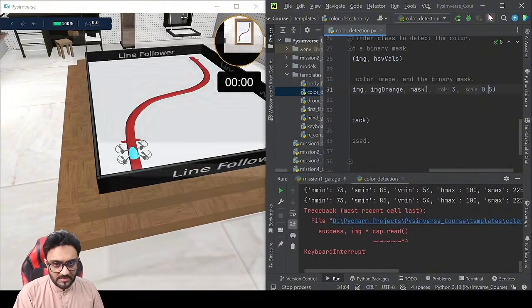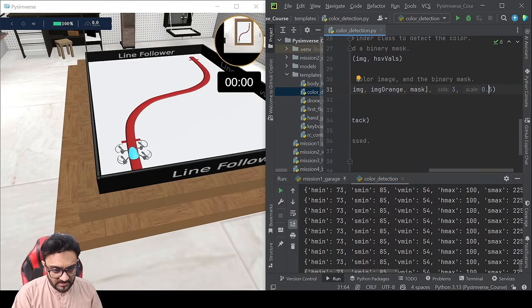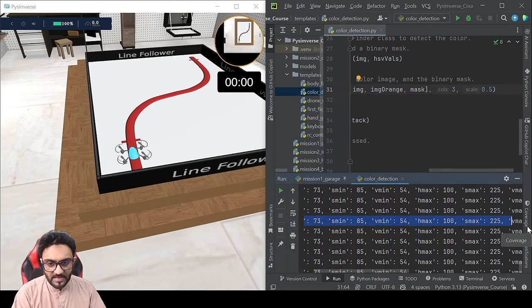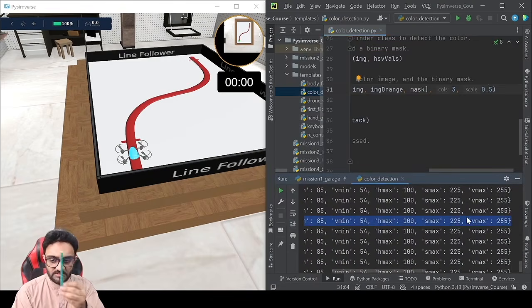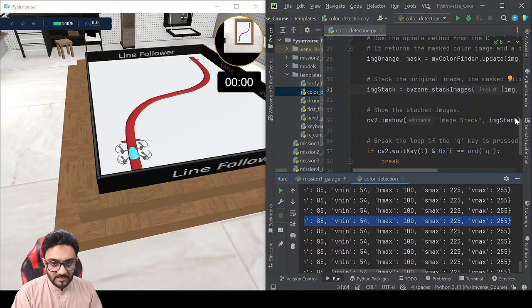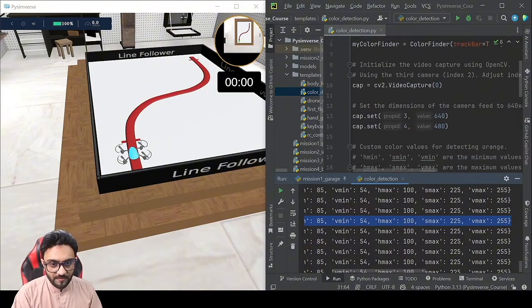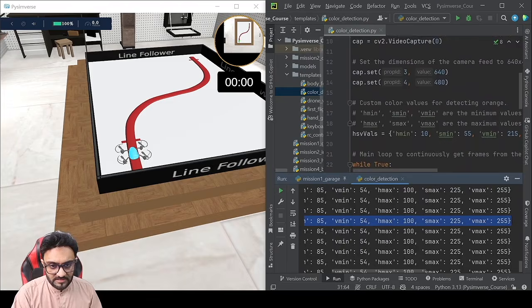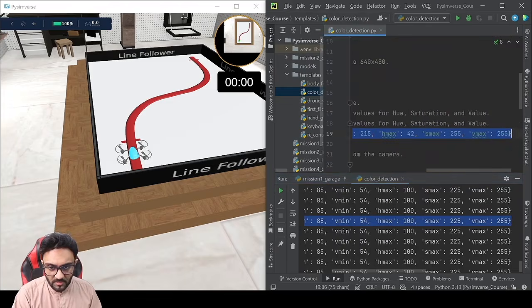Again, it's a rough idea, but you get it. Once that is done, you can stop it, and this is where you will get the exact value to detect this pen. So what I can do is copy this, and next time around, instead of giving these HSV values, we will just paste our new HSV values.